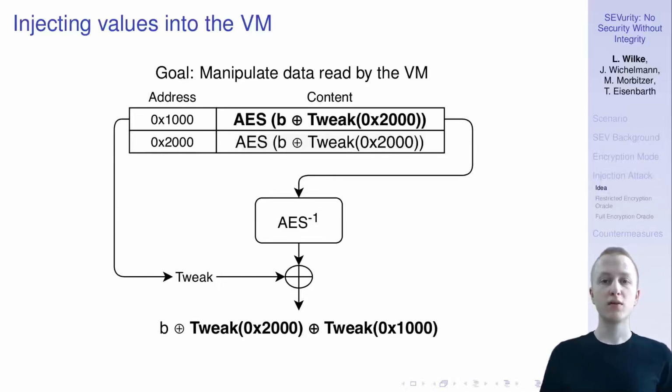Now, the graphic shown here only shows the XOR encrypt mode. However, the same attack is also possible with the XOR encrypt XOR mode. And here we simply need to XOR this tweak difference here to the ciphertext before decrypting it. Because otherwise, the ciphertext would be manipulated before it gets decrypted, and then we could no longer predict the value that is right here.